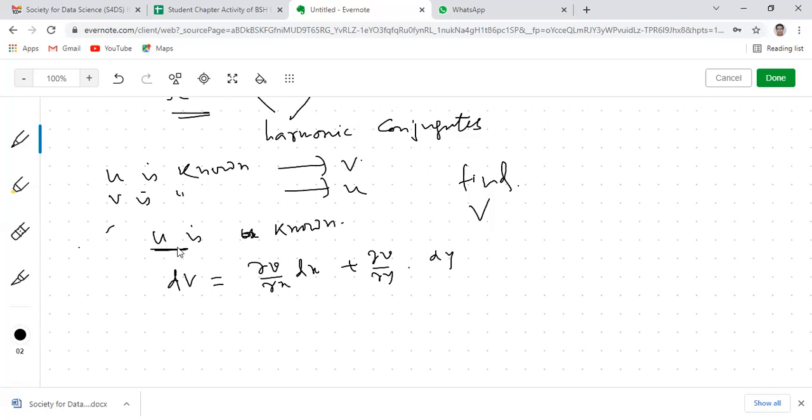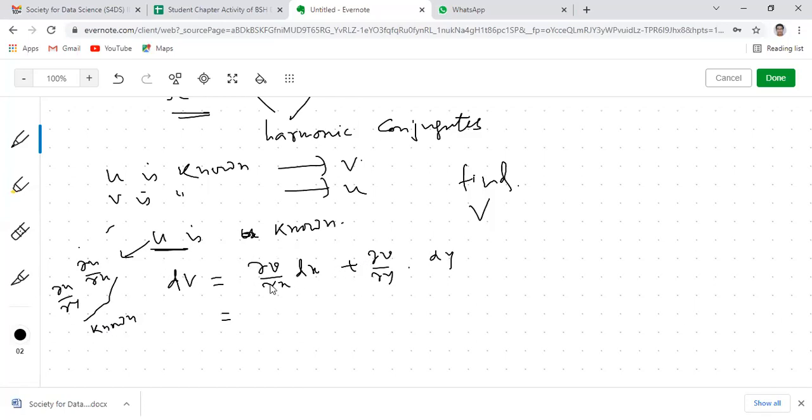Since U is known, the partial derivative of U with respect to X and the partial derivative of U with respect to Y will be known to us. Since f(z) is analytic, whose real part is U, U and V will satisfy the Cauchy-Riemann equation. So we can replace del V del X and del V del Y in terms of del U del X and del U del Y by using the Cauchy-Riemann equation.